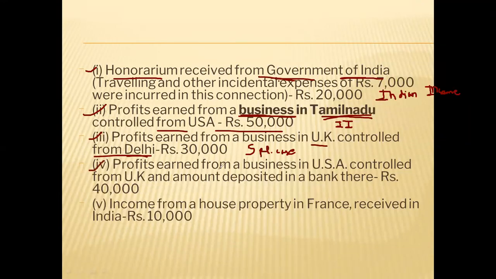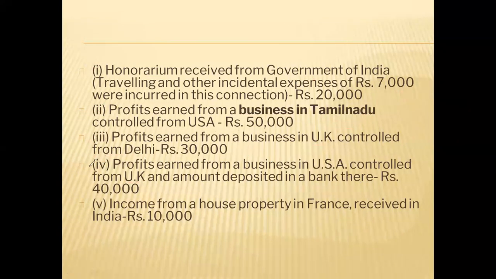So this is a special case. See the fourth one, profit earned from business in USA, controlled from UK, amount deposited in a bank there, foreign income or Indian income? Very correct, it is a foreign income because it is not having any connection with India. Business is also in USA, it is controlled also from UK, and amount is also deposited there only. So this will be obviously a foreign income.